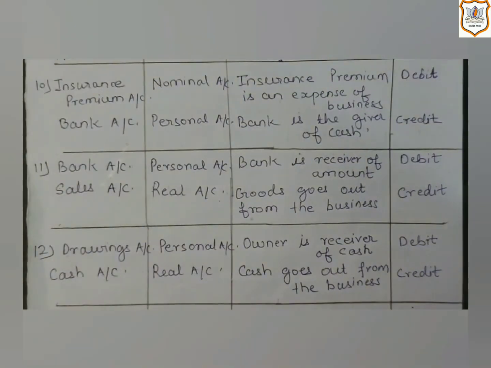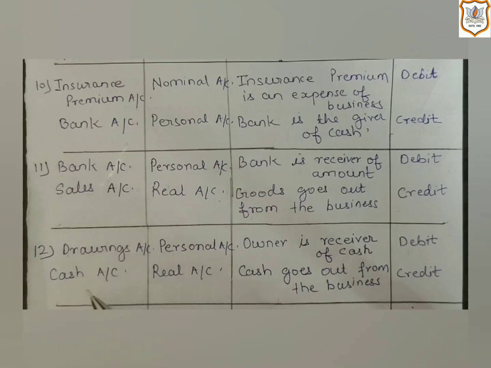Again, I am repeating it: if the owner of the business withdraws goods, assets or cash from the business for his personal use, then it is termed as drawings. So here the owner is withdrawing cash from his business for personal use.